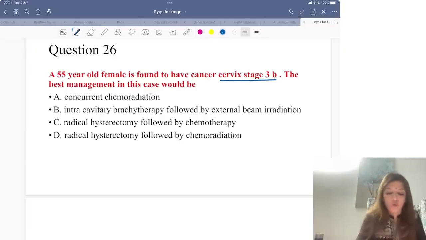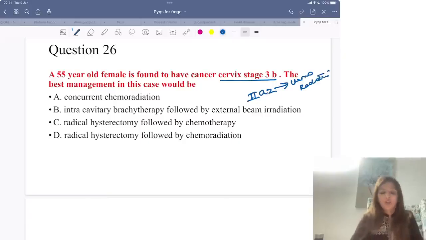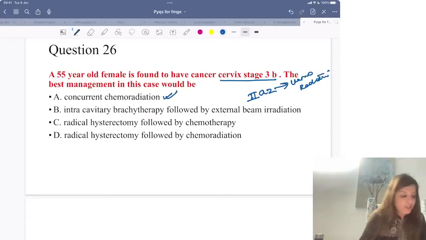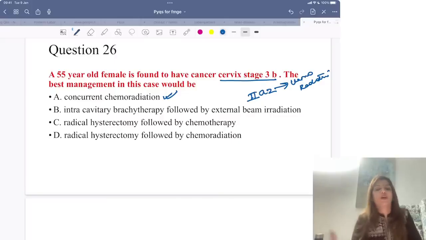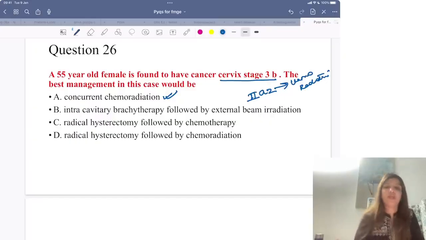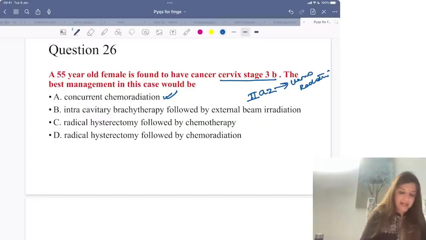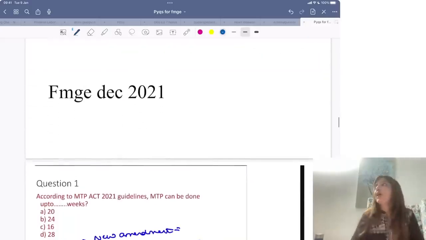And I told you, 2A2 and beyond, 2A2 plus and beyond that, we always do chemo radiation. Right? So your answer is concurrent chemo radiation. Clear to all of you? So whenever it is stage 2A2 and beyond, you always do chemo radiation. That is something which I told you just now. So your answer is going to be chemo radiation. Clear? That completes your FMGE June 2021 paper.